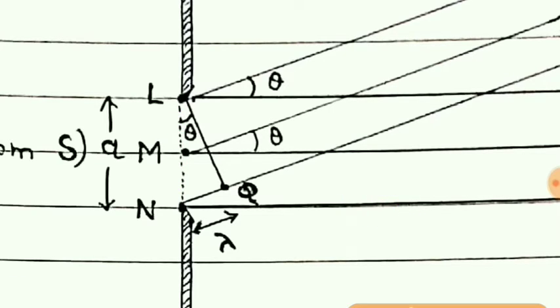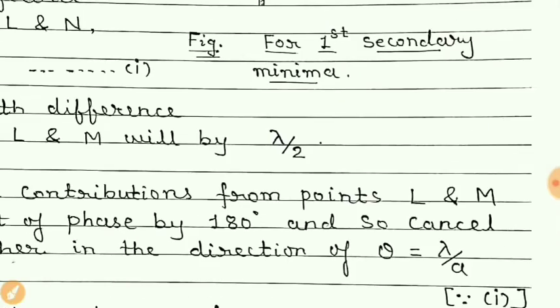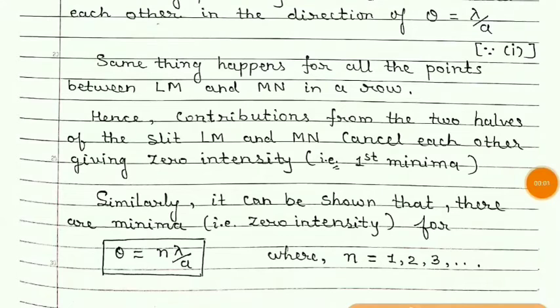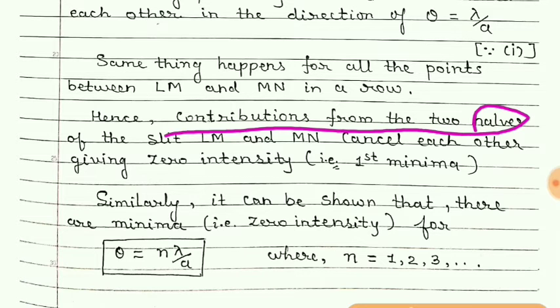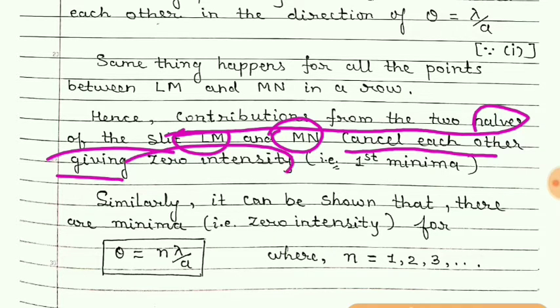All the rays from L to M will cancel the rays from M to N. Hence, the contributions from the two halves of the slit, that is LM and MN, will cancel each other, giving zero intensity, and so we obtain the first minima.